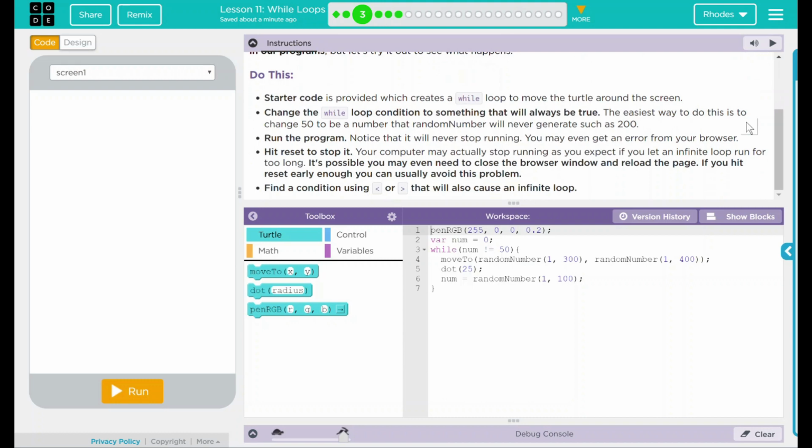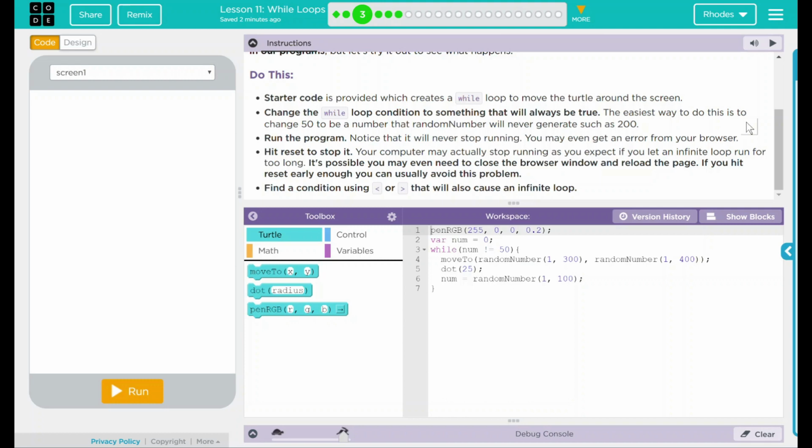Hit reset to stop. Your computer may actually stop running as you expect if you let an infinite loop run for too long. It's possible you may even need to close your browser window to reload the page. If you hit reset early enough, you can usually avoid these problems. And if you know our computers around here, you know that'll probably happen.